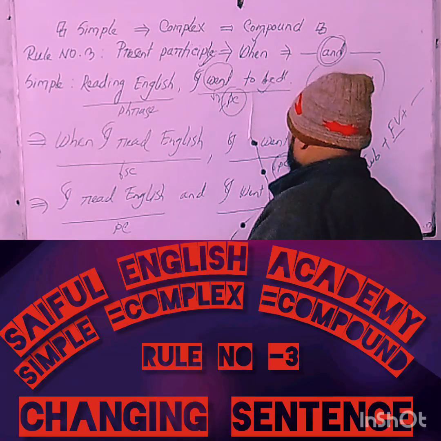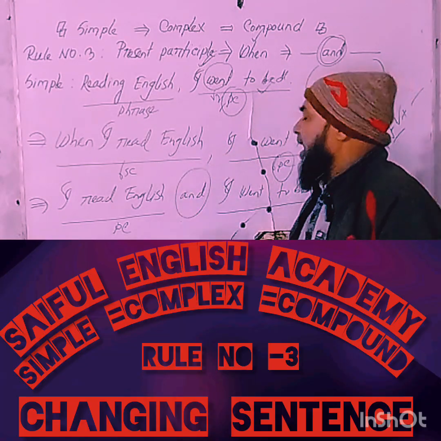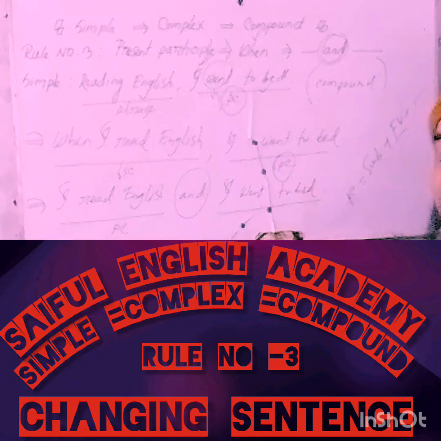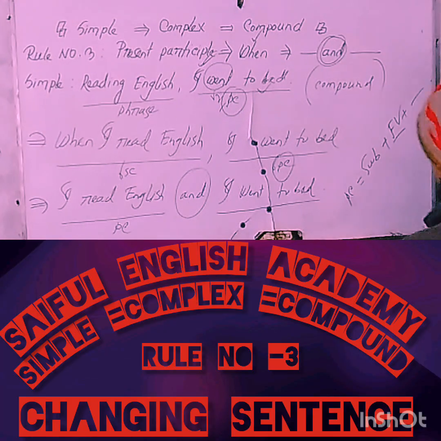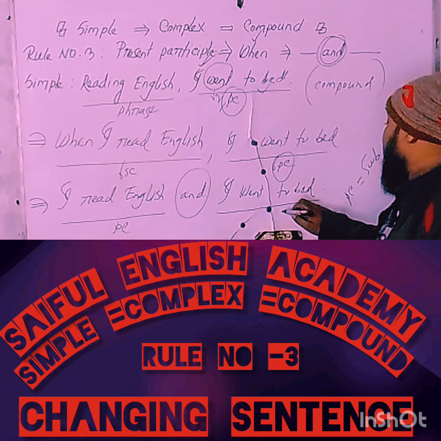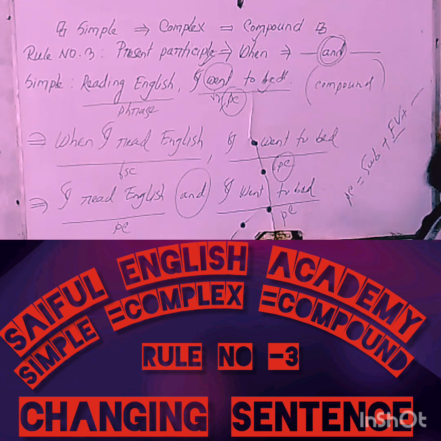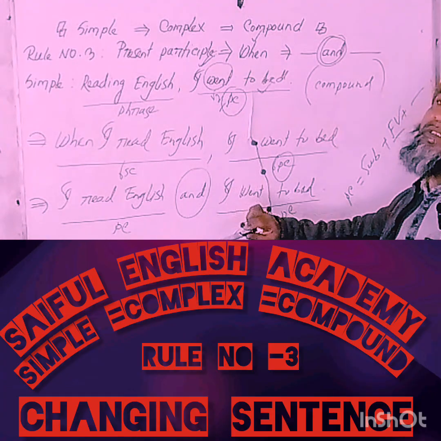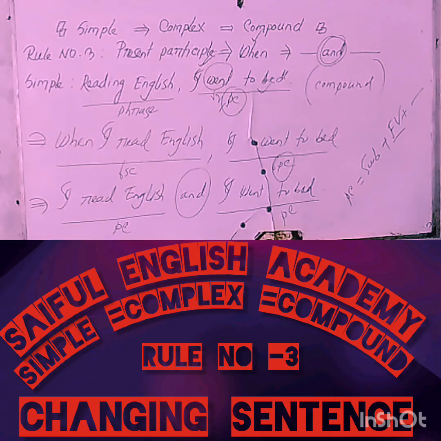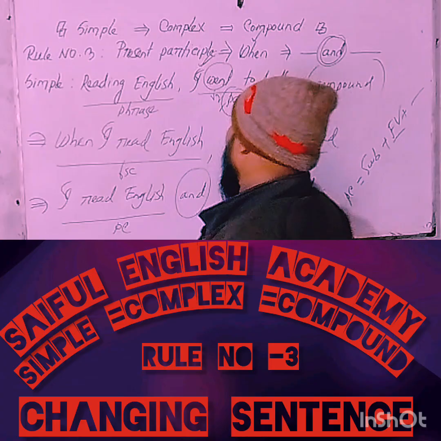Let's now think about whether this sentence is a compound sentence or not. At the time, you should understand the definition of a compound sentence: a compound sentence is a sentence which has two principal clauses joined with a coordinating conjunction such as and, so, but, as well as, either, or, that. Have you understood clearly?